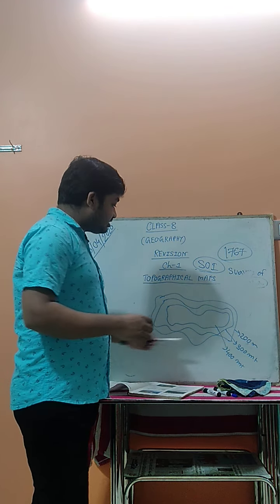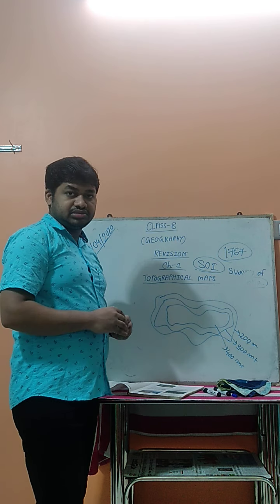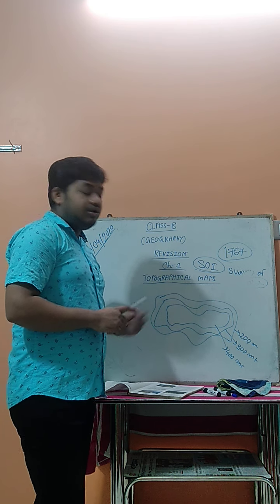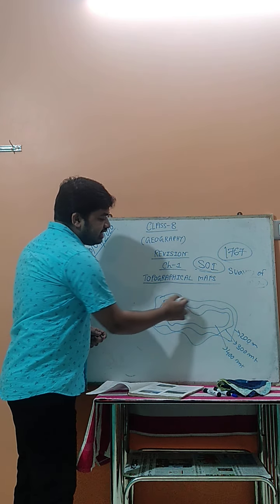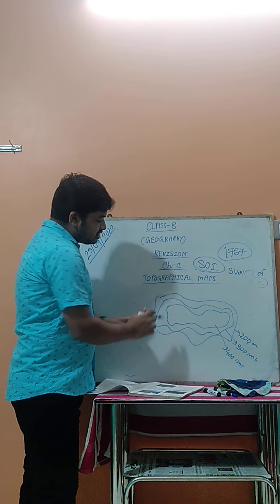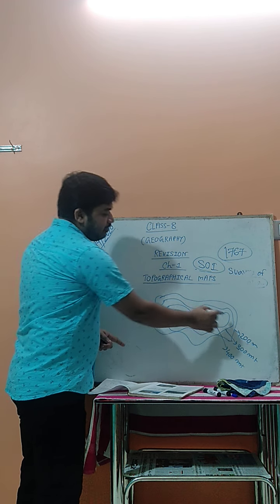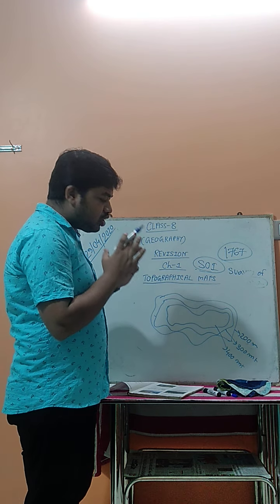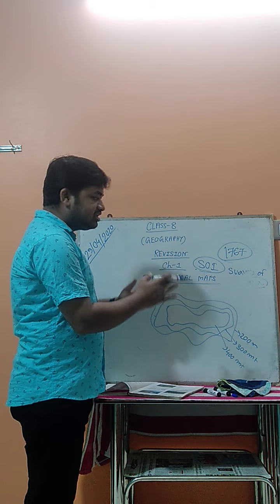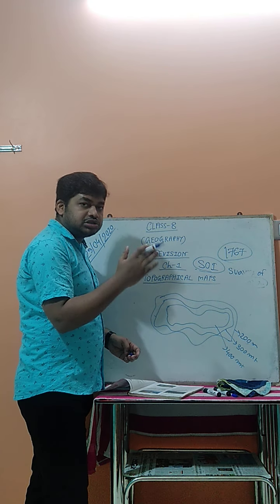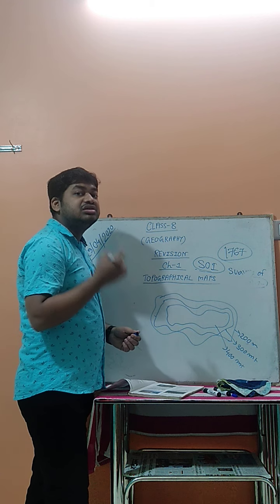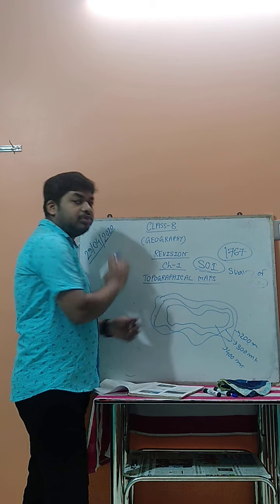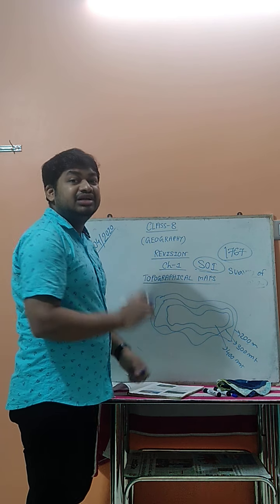Now, first, from seeing this contour line, what things you have to notice? How do you understand which type of landform is represented by this contour line? First, your work is you see the contour line shape. If the contour lines are located very close to each other or very far from each other, you know that if the contour lines are located very close to each other, means one contour line is located very close to another contour line, that time it represents the steep slope or high slope.